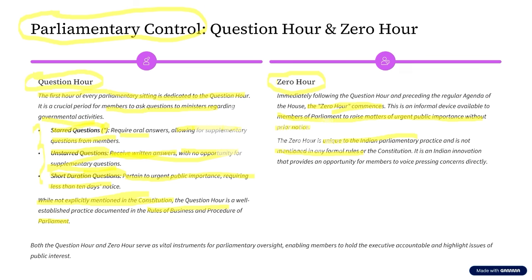So both question hour and zero hour serve as vital instruments for parliamentary oversight, that is, holding the executive accountable by the legislature. And these also enable the members to hold the executive accountable and highlight issues of public interest.